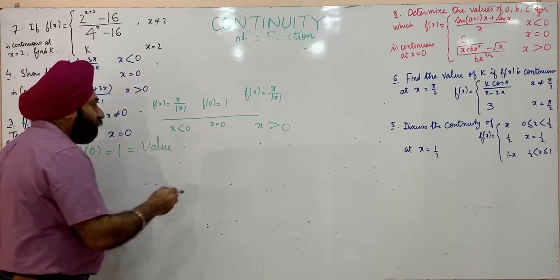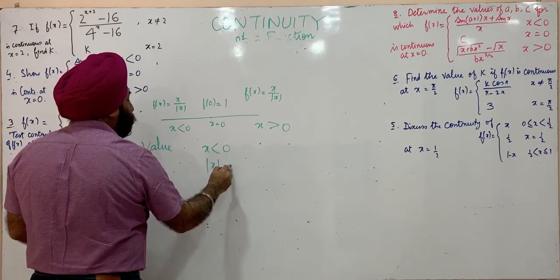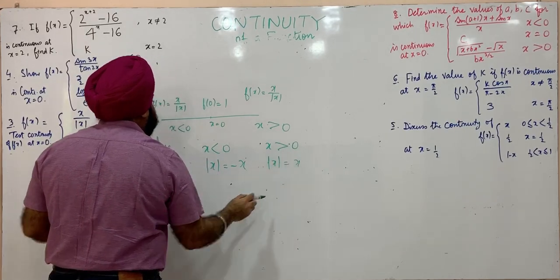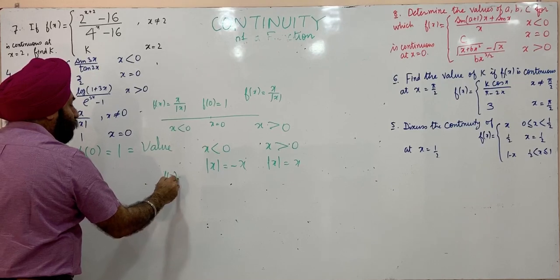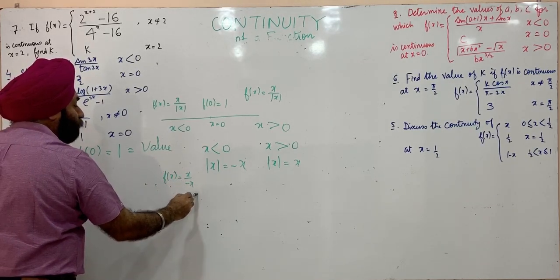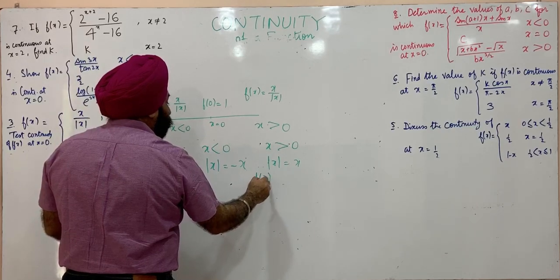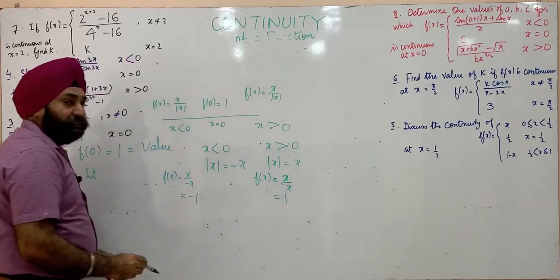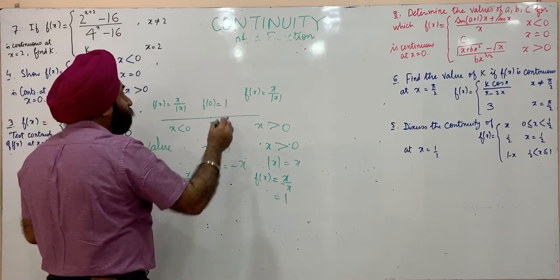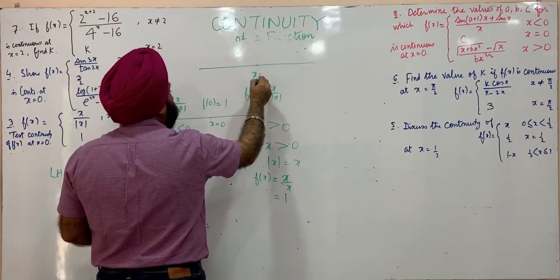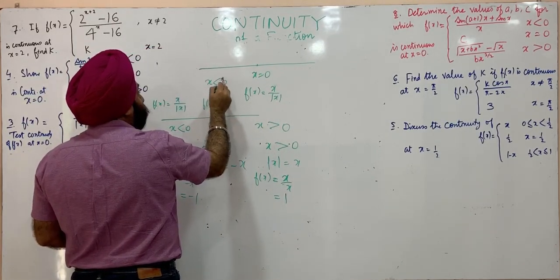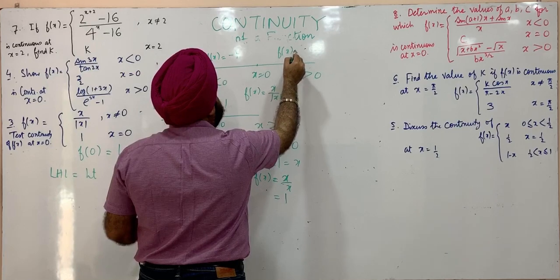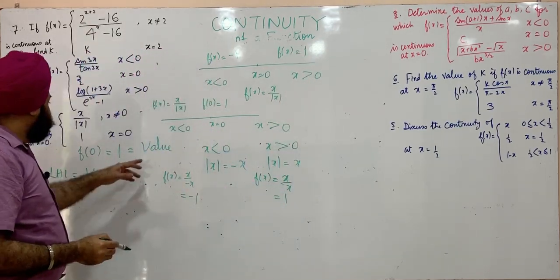And when x is negative, we know mod of x is minus x. And when x is positive, mod of x is x. So to the left of 0, this function can be written x upon minus x, that is minus 1. And to the right of 0, x upon mod of x is x upon x, so this is 1. So we can show it again. This is x is equal to 0, this is x less than 0, f of x here is minus 1, this part is x greater than 0, f of x is plus 1. So this is the redefined function.